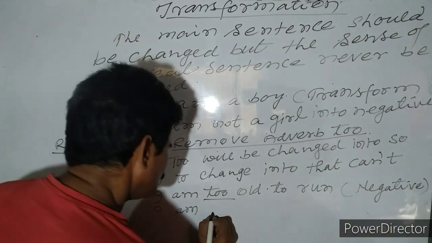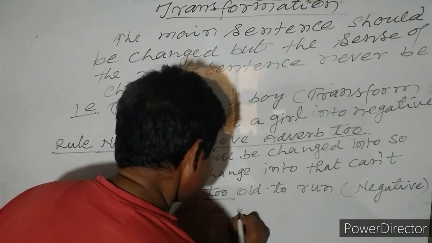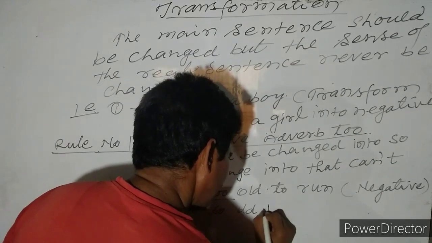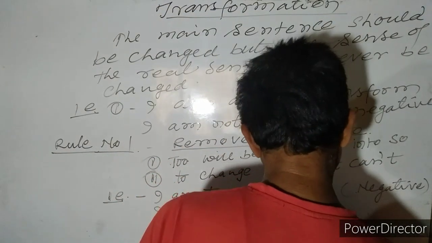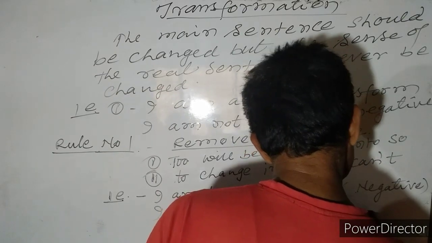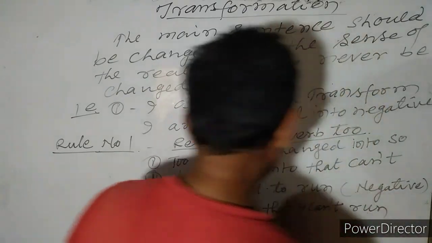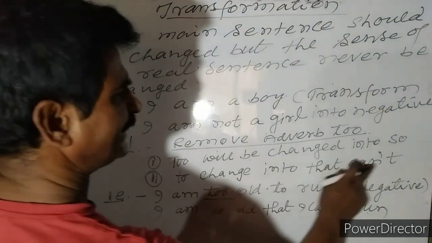So: I am so old that I cannot run. To changes into that I cannot.